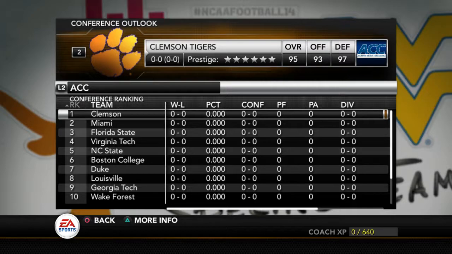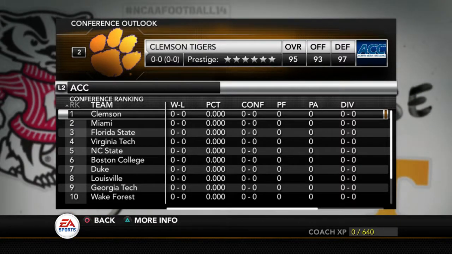The new rosters for NCAA football came out. I will have the link in the description. I posted a video which will lead you to another link to the forums to download the rosters. So I thought I'd just do a new dynasty since the new rosters are out, and just a huge thank you to the people that help do those rosters. It takes time out of their day to do those rosters every single day for the last couple of years, and it means a lot.